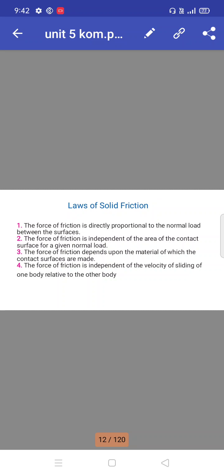Laws of solid friction. The force of friction is directly proportional to the normal load between the surfaces. The force of friction is independent of the area of the contact surface for a given normal load. The force of friction depends on the material of which the contact surfaces are made. The force of friction is independent of the velocity of sliding of one body relative to the other body.